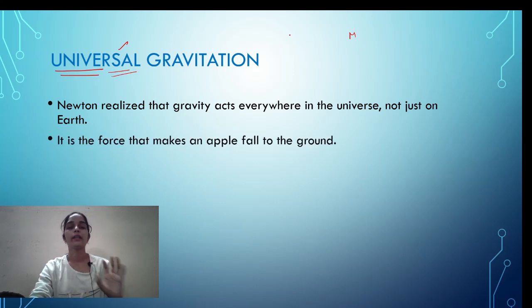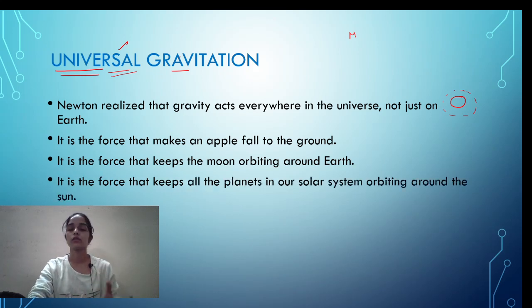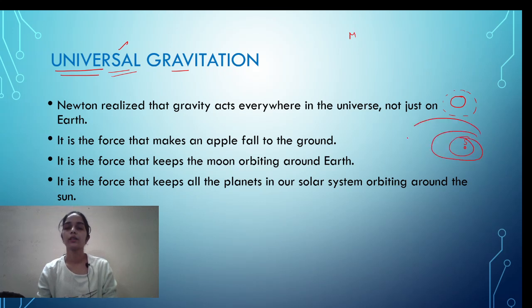Now, it is the force that makes an apple fall on the ground. Just because of this force the apple falls down, and it is the force because of which the moon orbits around the earth. If this is our earth, then the moon is orbiting it just because of the gravitation. It is also the force because of which planets in the solar system orbit the sun. We all know that this is our sun, and all the planets have their particular orbits in which they rotate around the sun.